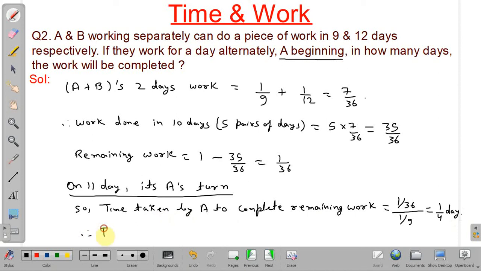Therefore, the total required time will be equal to 10 plus 1 by 4 days, or 10 and 1 by 4 days. We will discuss the next problem.